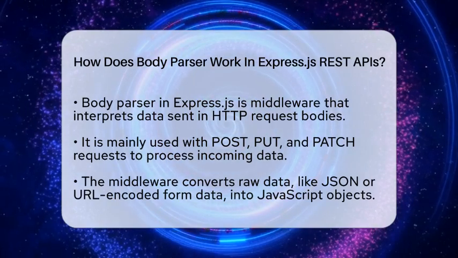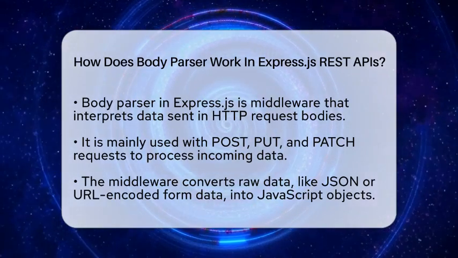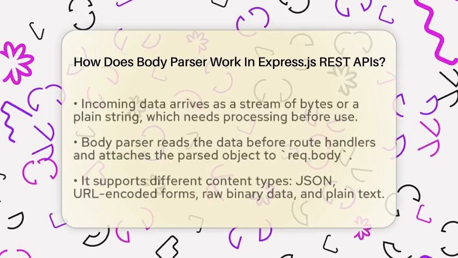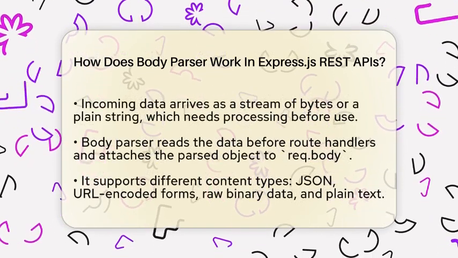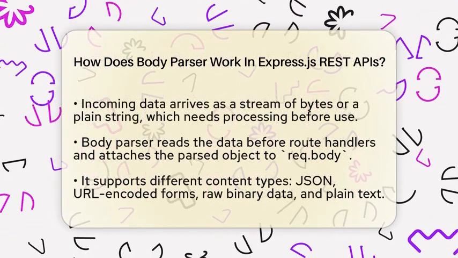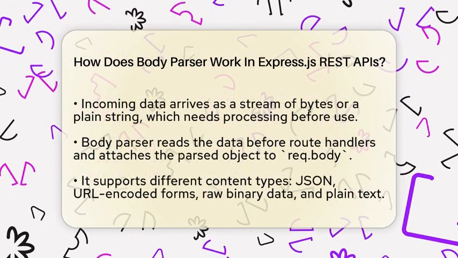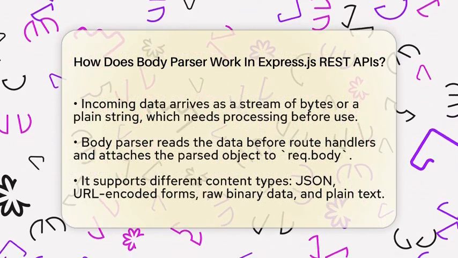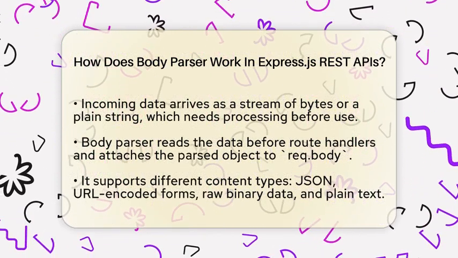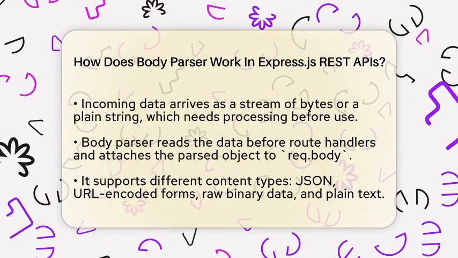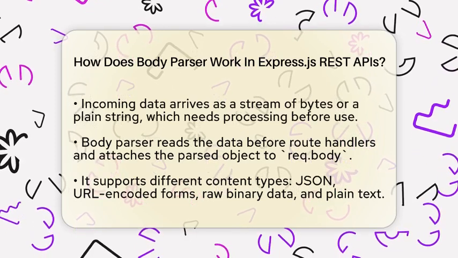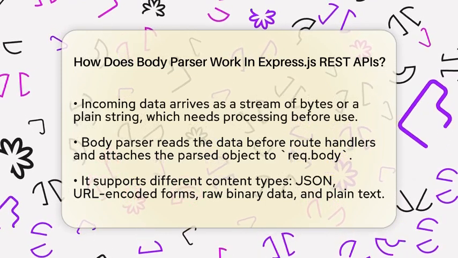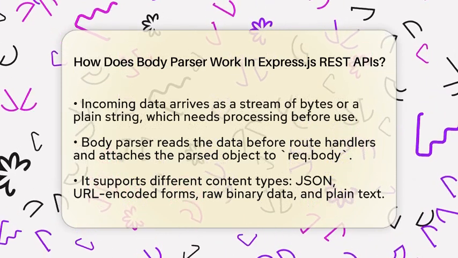When a client sends data, like JSON or URL-encoded form data, it arrives as a stream of bytes or a plain string. Your server can't directly use this raw data, so Body Parser steps in to process it. It reads the incoming data before it reaches your route handlers, then converts it into a JavaScript object based on the content type. Once converted, it attaches this object to the request object as req.body. This way, your backend code can access the data directly without needing to manually parse the raw input.